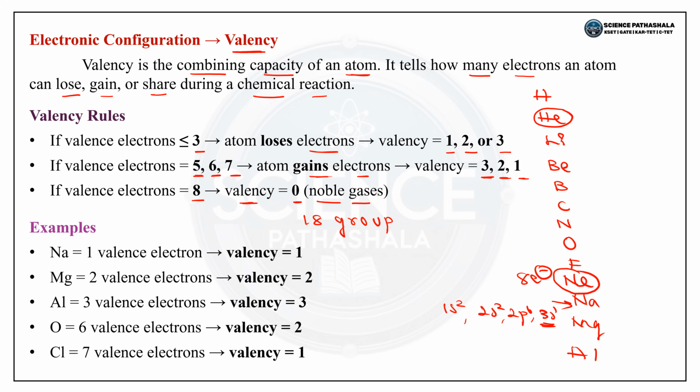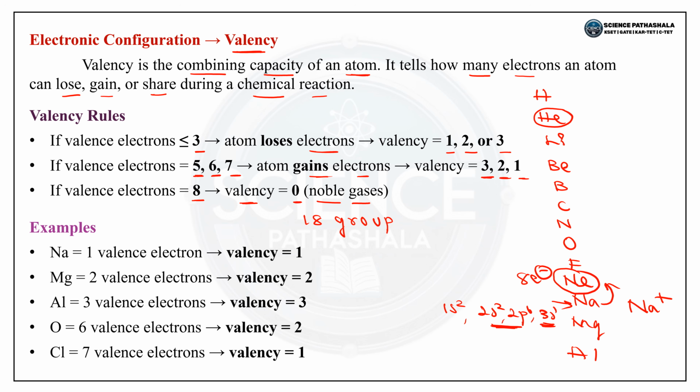Okay, so sodium wants to become stable. What should it do here? Sodium should lose 1 electron so that it can have 8 electrons in its outermost shell. So sodium loses 1 electron here, and because of that, sodium carries a plus charge. By losing 1 electron, it is stable like the group 18 elements.